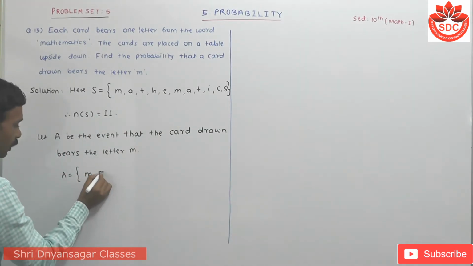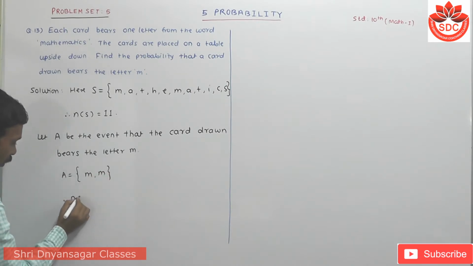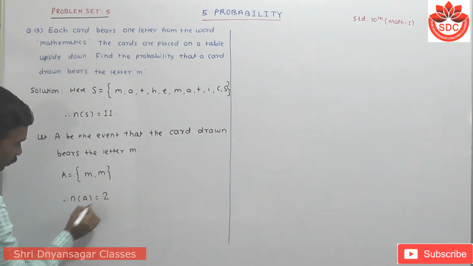So M, comma M. Meaning that N of A is equal to 2.